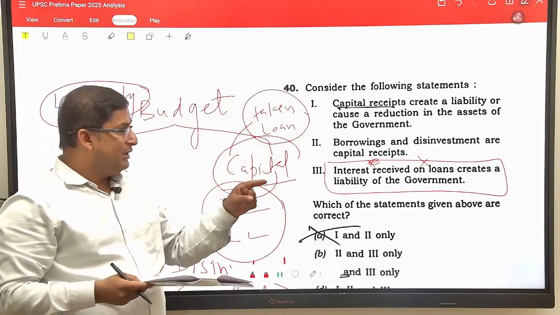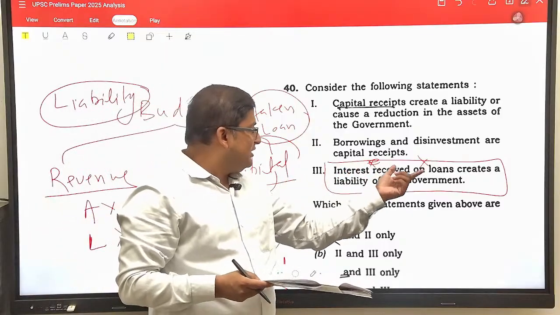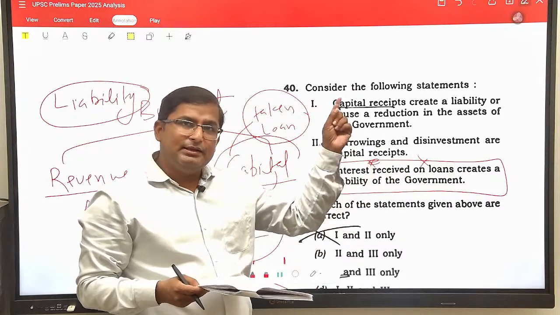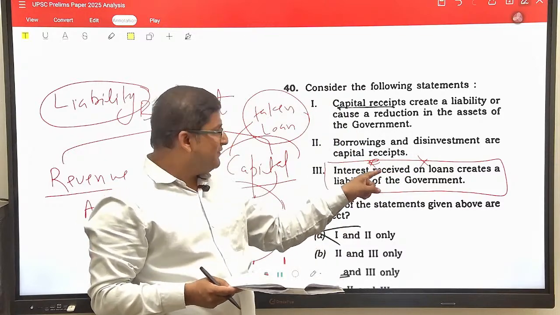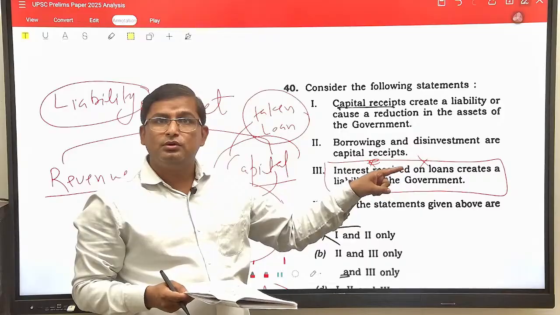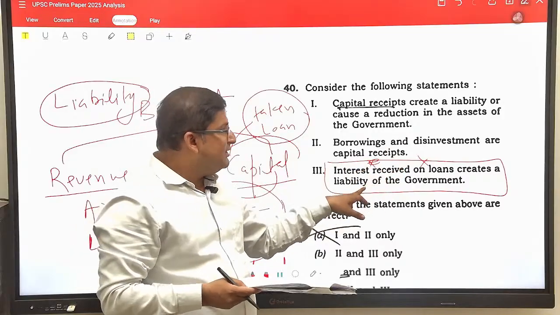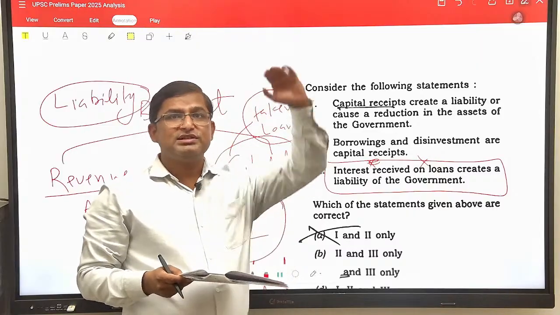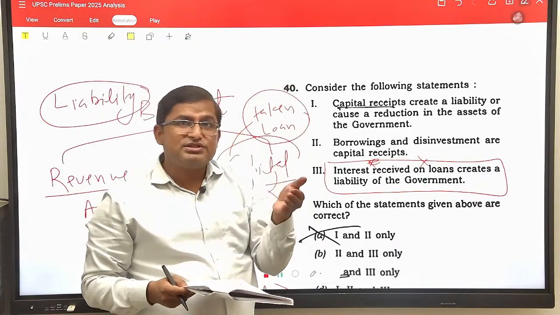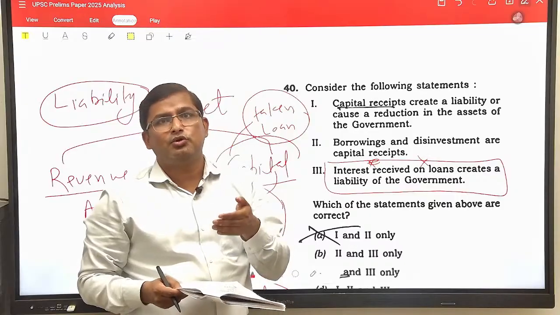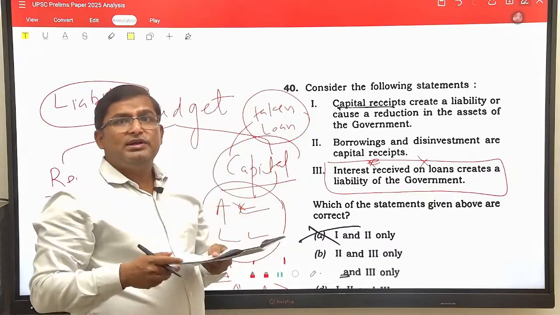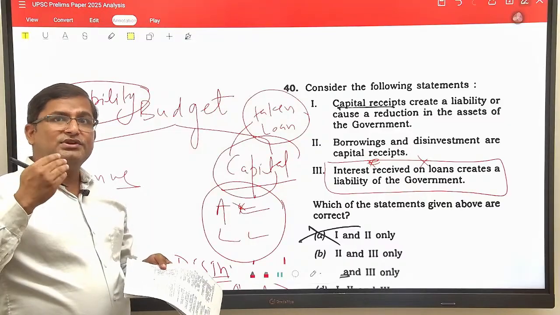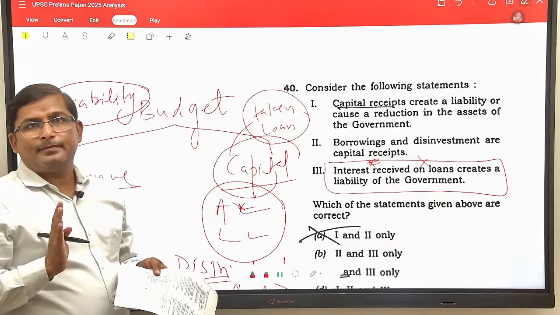But if the government of India has received the interest on the loan, then it doesn't create a liability of the government, because it was the interest which was due for the government. The government was supposed to get a return as interest for the loan which the government has disbursed.